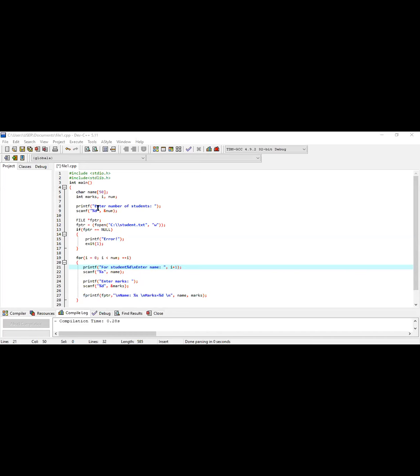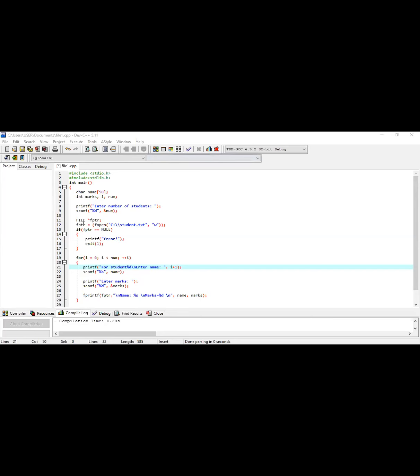Now I'm going to first collect the total number of students from the user. So it directly prints enter number of students, %d comma num, because how many students' information you are writing in your file, you have to first specify that one. It may be 1, it may be 2, whatever it is.